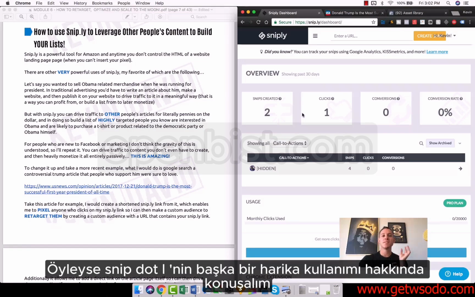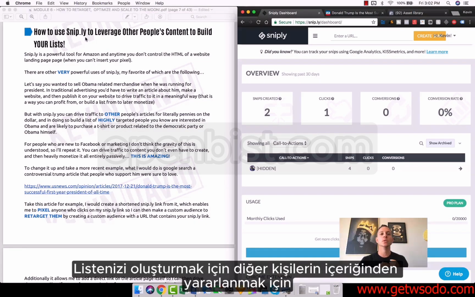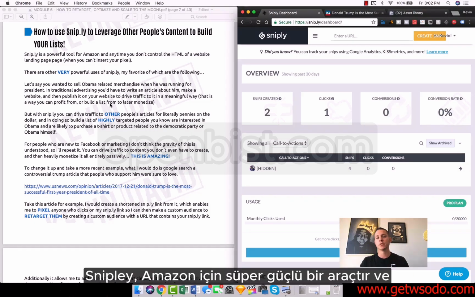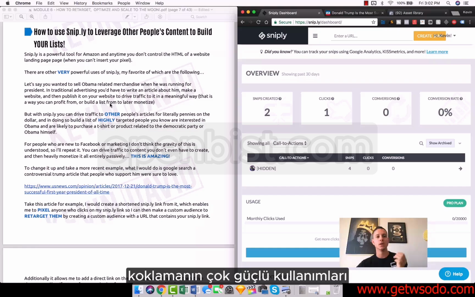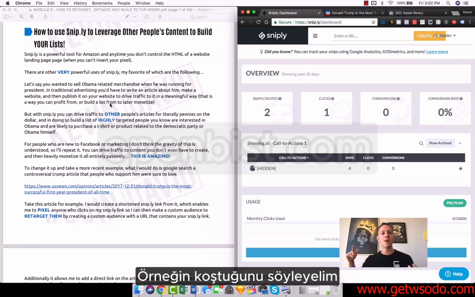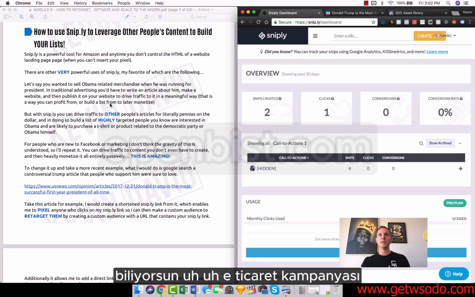Alright guys, so let's talk about another awesome use of Snip.ly, or Sniply, to leverage other people's content to build your list, right? Sniply is a super powerful tool for Amazon and any website, but there are also other very powerful uses of Sniply. So let's say, for example, that you were running an e-commerce campaign, selling presidential merch or politically charged merchandise.